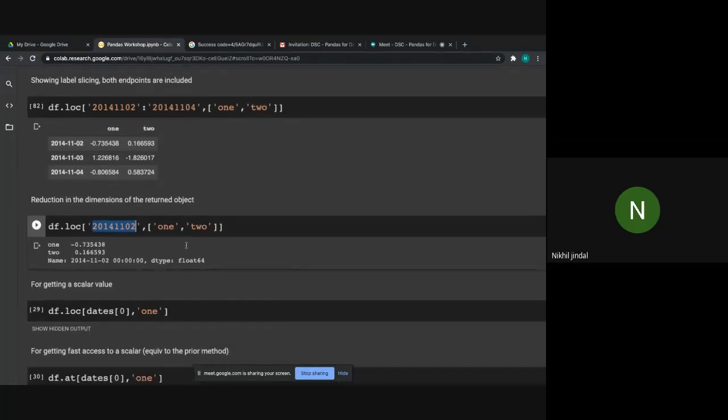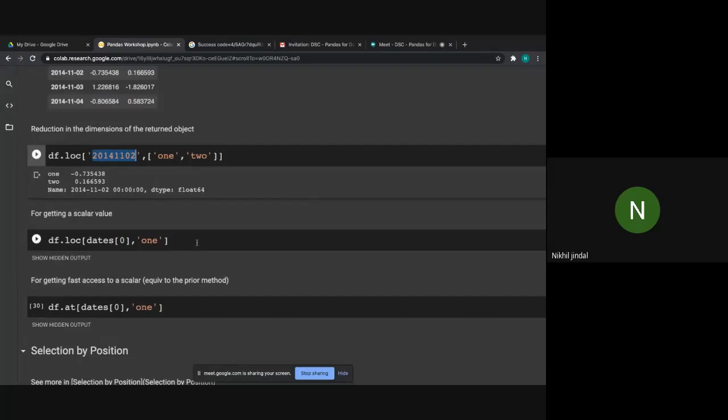You can also get the scalar values, that is only the single value of that particular row and particular column. So here, in the language of NumPy or arrays, we are getting the value at 0, 0, because we have passed the index value first, and for the column we have also passed the index value first.